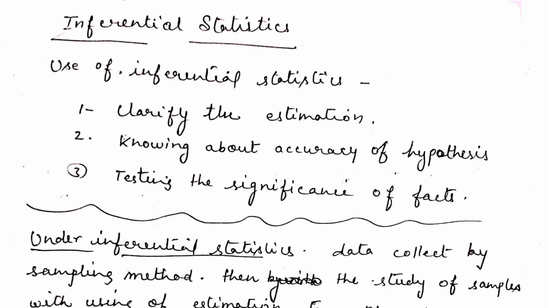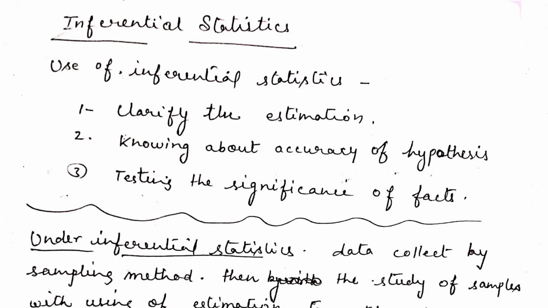Students, the next part is the inferential statistics. Generally, we use inferential statistics for these purposes. First is clarifying the estimation. Then, if we want to know about the accuracy of the hypothesis which we have taken for the research purpose. And third is testing the significance of the facts. In statistics, there are several methods we opt for testing: t-test, f-test, z-test, chi-square test, etc.